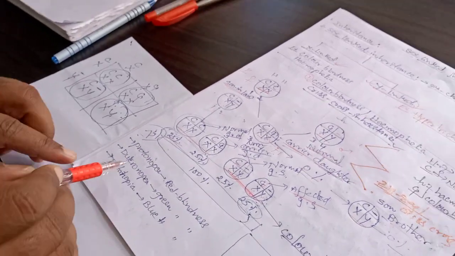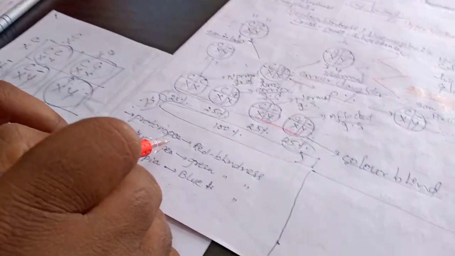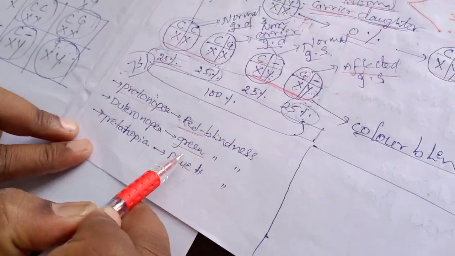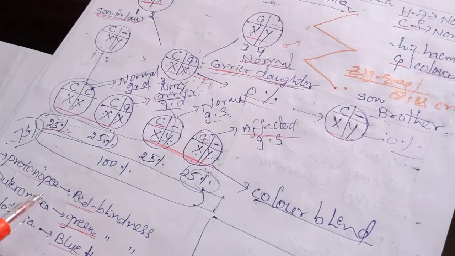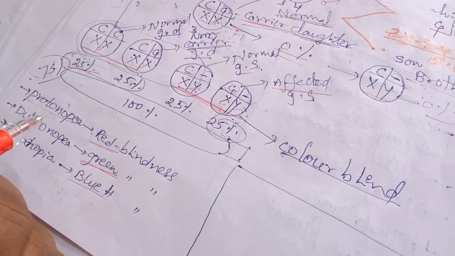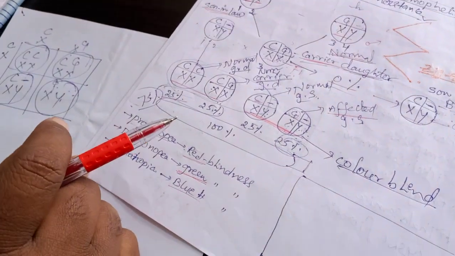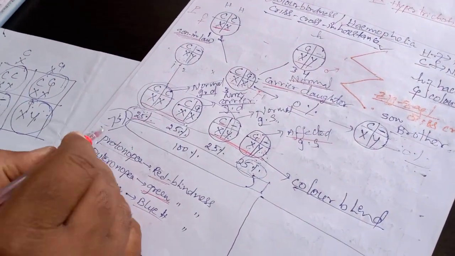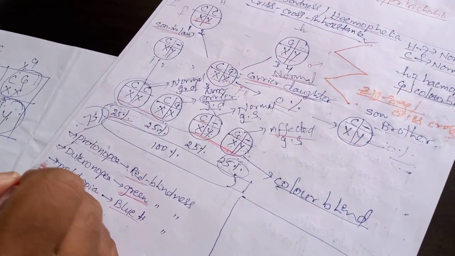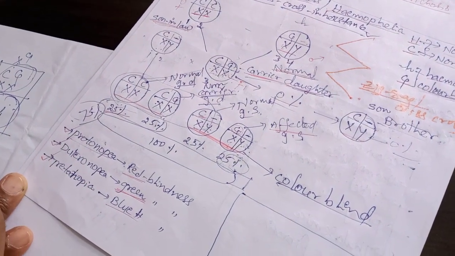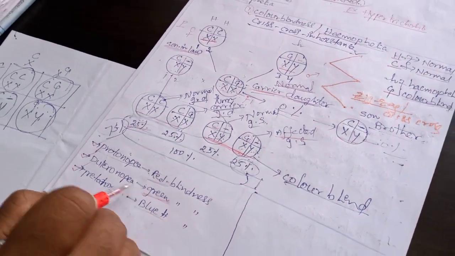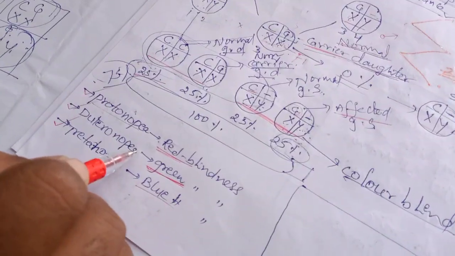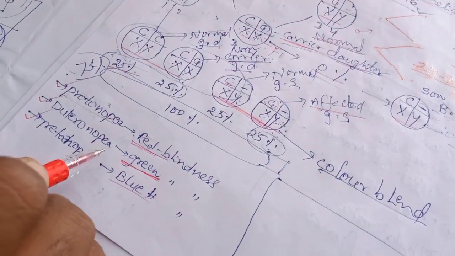Next, color blindness. What is color blindness? People are unable to see the red color, or unable to distinguish properly the red color, green color and blue color. Think about it: the color blindness test is compulsory during the medical test for those who qualify for the medical exam, especially in government jobs. So they are unable to distinguish the red color and green color. Such people are not qualified. They are not deserving candidates for getting the